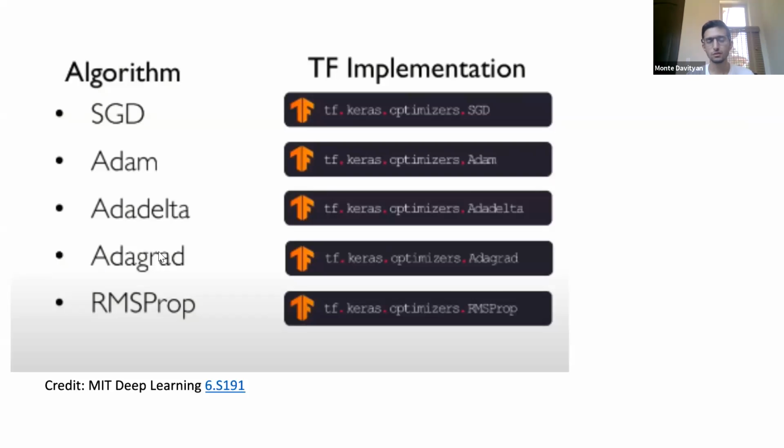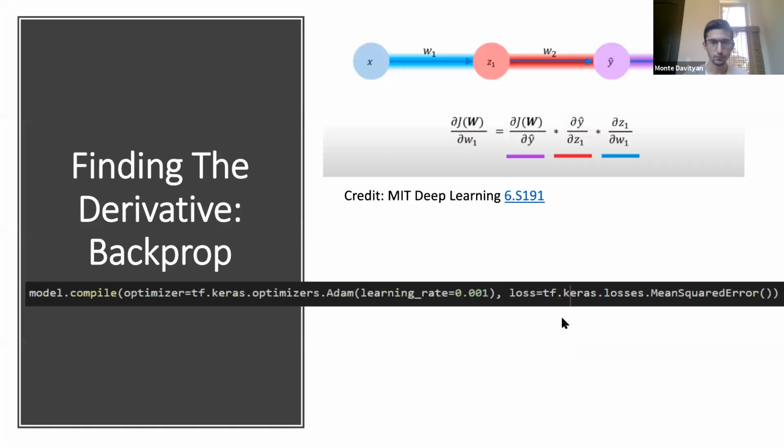There are different gradient descent algorithms. They're all variations of one another. It doesn't matter too much, but these are the implementations in TensorFlow, and we'll explore these next time when we actually implement a neural network. Now I'm going to talk about how we actually find the derivative, because the derivative is, in practice, pretty hard to find.